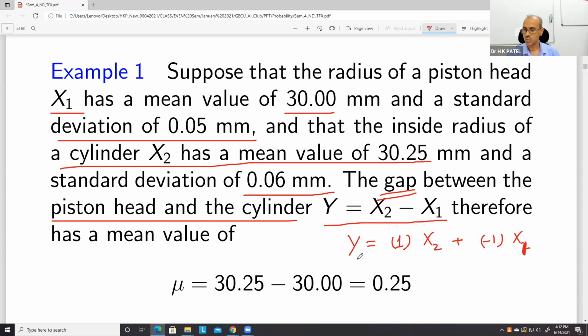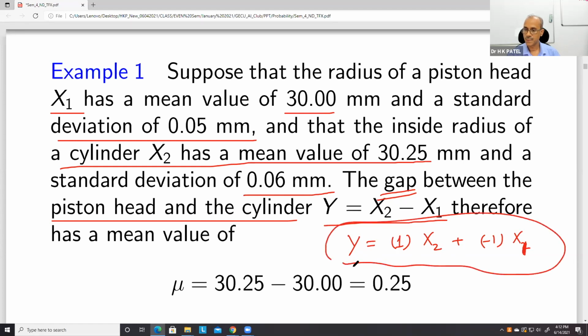So Y is in fact a linear combination of X1 and X2. For the mean, you just substitute X2 by its mean and X1 by its mean, so it will be mu2 minus mu1, and therefore 0.25.